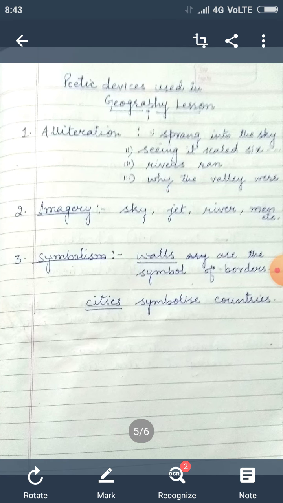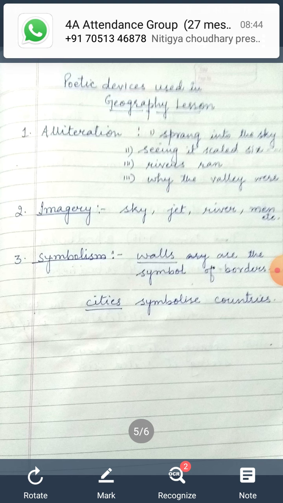Now come to the poetic devices used in the lesson. So students, I hope you have understood what alliteration is, what imagery is, what symbolism is. So these are the main ones I have found here. If you find some more, you can try. So alliteration is used in the geography lesson. The examples of alliteration are sprang into the sky, seeing it scaled, six rivers ran, while the valley were. Now second, imagery is also used, like when we read the words sky, jet, river, men. So the image of these things is created in the mind.